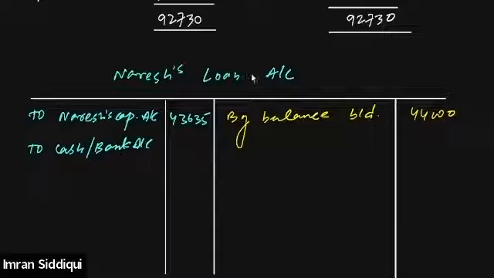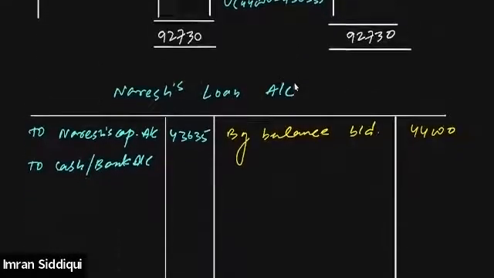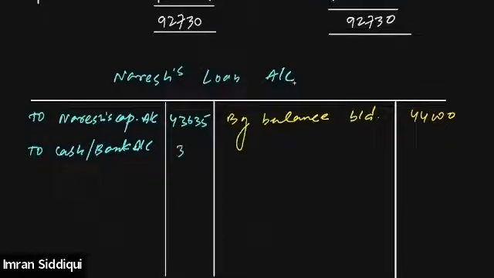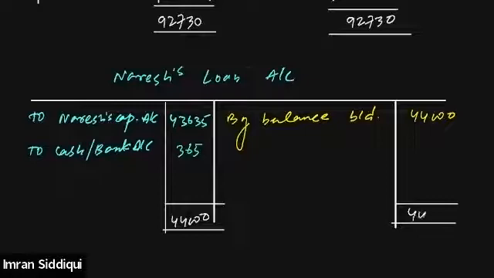How much was paid through cash? 365 was paid out of the bank account. This is it. Nothing is outstanding toward Naresh. Now we can simply close this down, 44,000 on both sides. Then this is the bank account of Naresh.